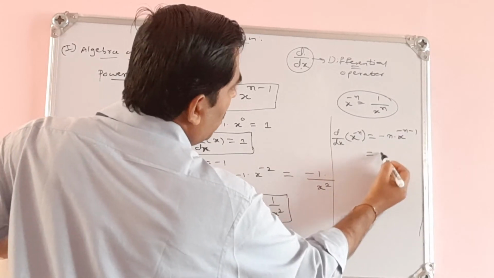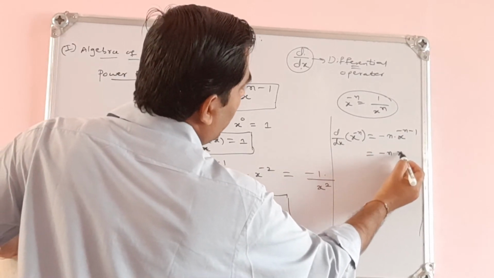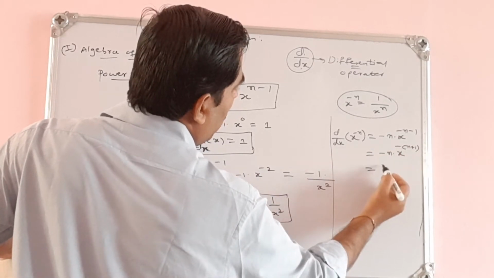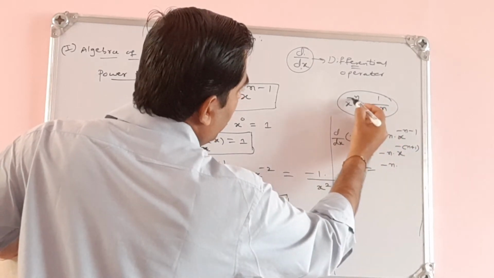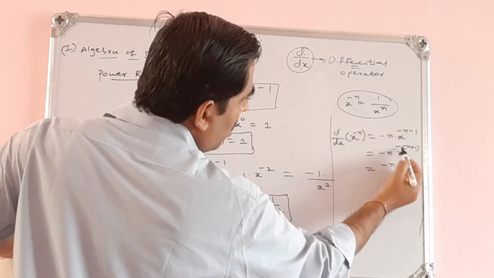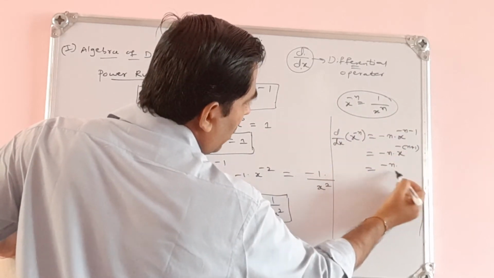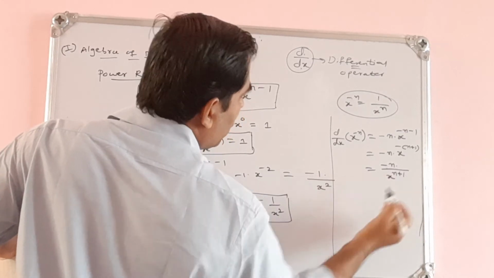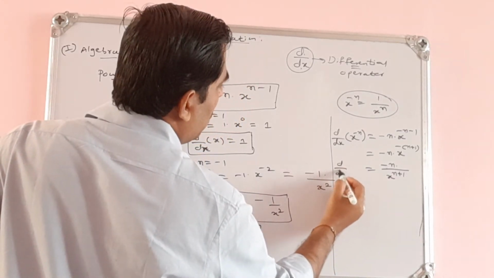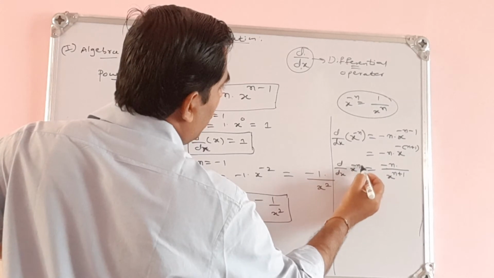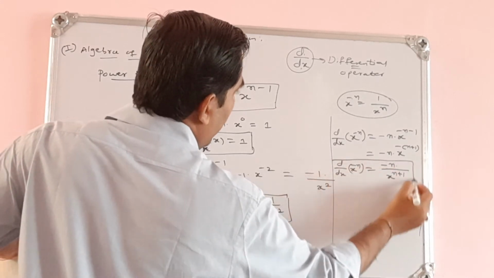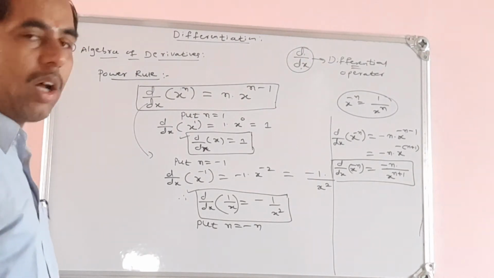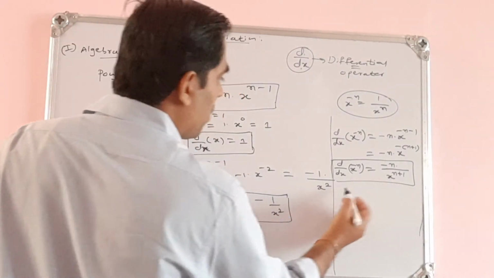So that is minus n into x to the power of, I will take minus outside, minus (n plus 1), or minus n. So I bring this negative power to the denominator, that will be minus n divided by x to the power of n plus 1. That is the derivative of x to the power of minus n. So we can directly write it as minus n divided by x to the power of n plus 1.